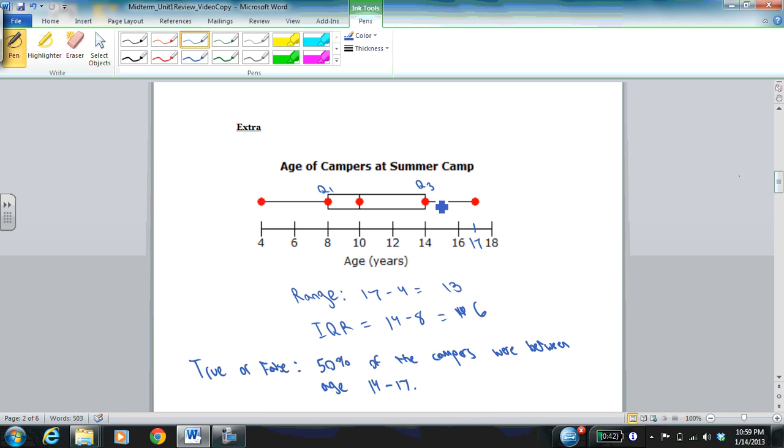So that's looking at this part of the box plot. Now ask yourself, is that true or false? That's right, it's false.